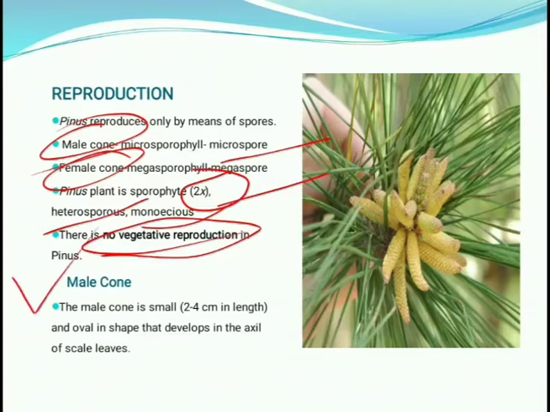Okay, let's start with the male cone: how the male cone develops, its length, its color, and how it develops microspores. First of all, the male cone is small, 2 to 4 centimeters in length, and oval in shape, and it develops in the axil of scaly leaves. You can see it is surrounded by scaly leaves, and between these scaly leaves it develops.